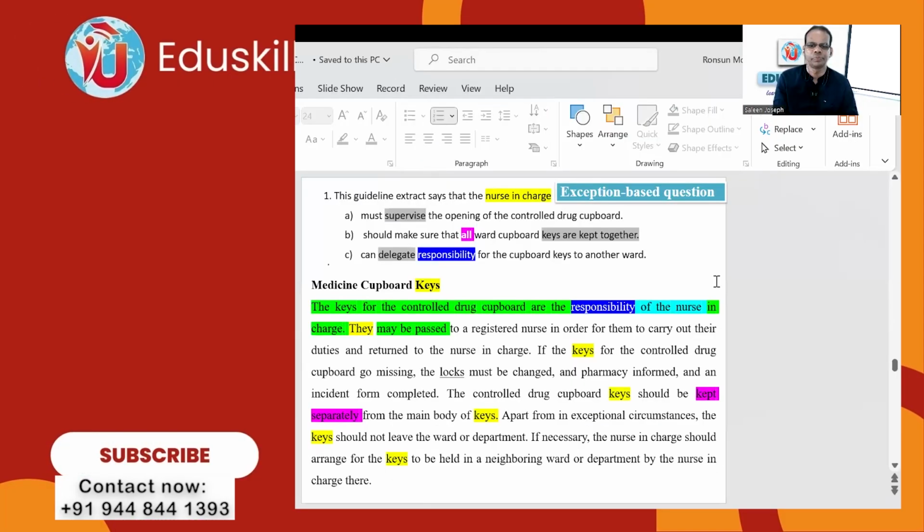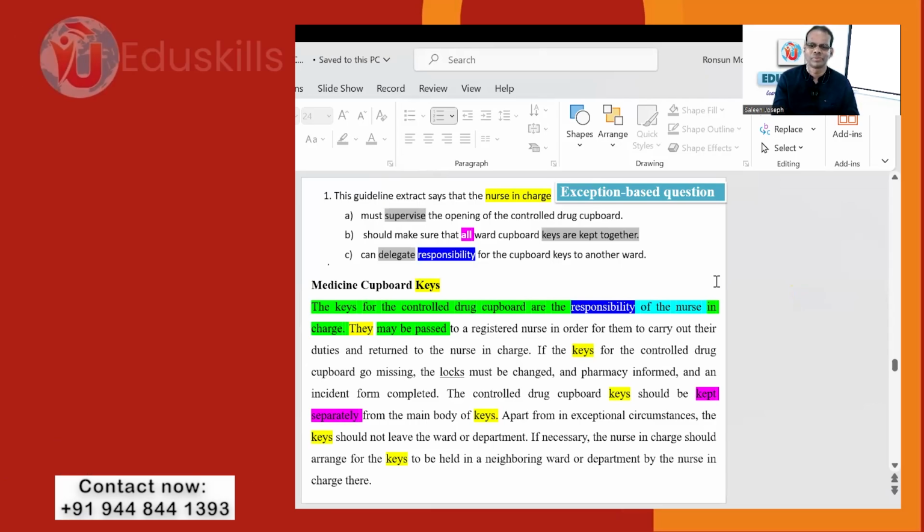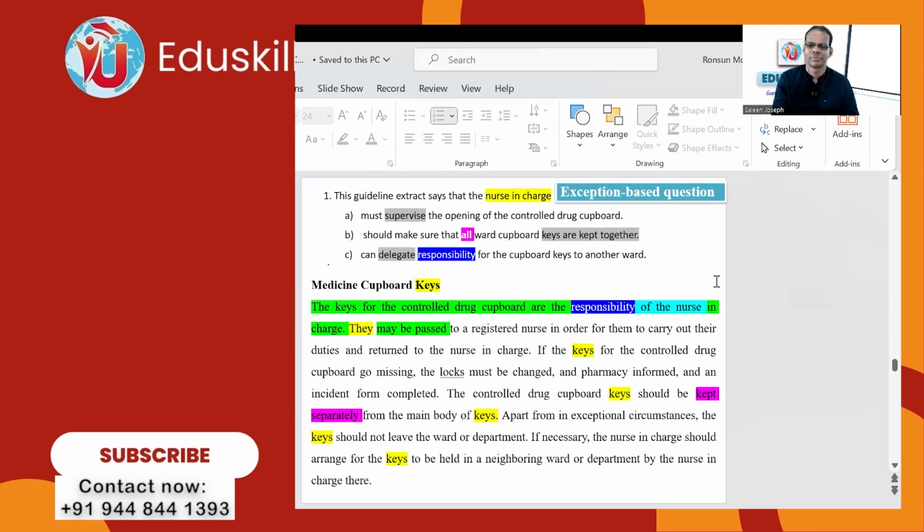Keys for the controlled drug cupboard are the responsibility of the nurse in charge. They may be passed to a registered nurse in order for them to carry out their duties and return to the nurse in charge. If the keys to the controlled drug cupboard go missing, the locks must be changed and informed and an incident form completed.